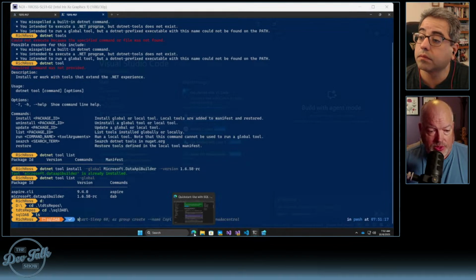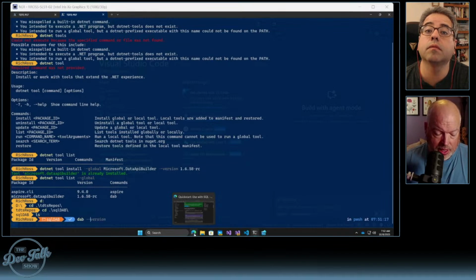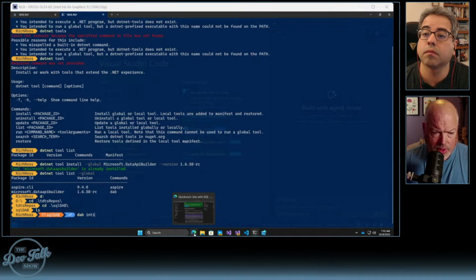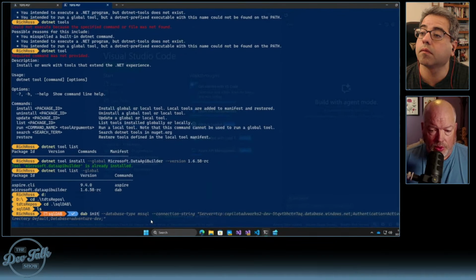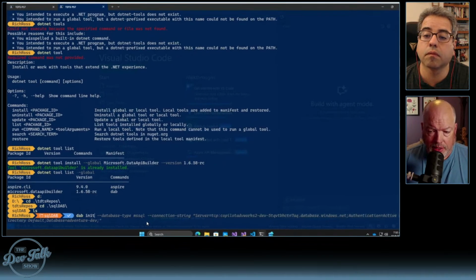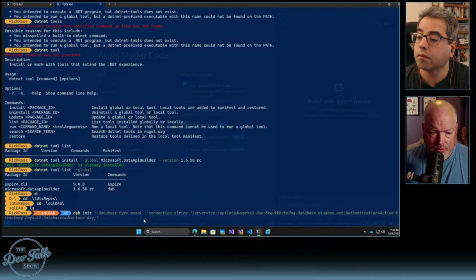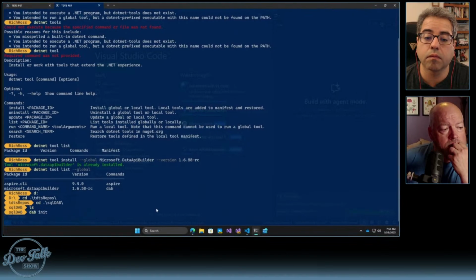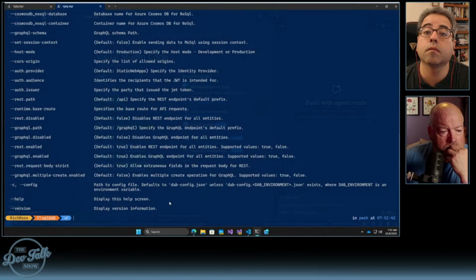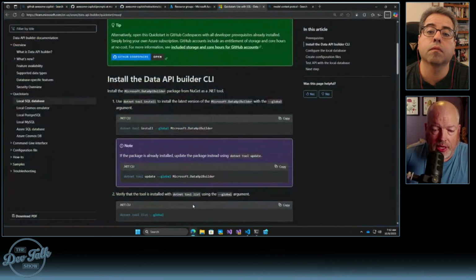which is SQL, I'm sorry, DAB, dash dash, I think it's just DAB init. And we can give it all the configuration there as well. So if I had a connection string, let's just do init. And it's going to want some parameters. So let's go back to the docs.